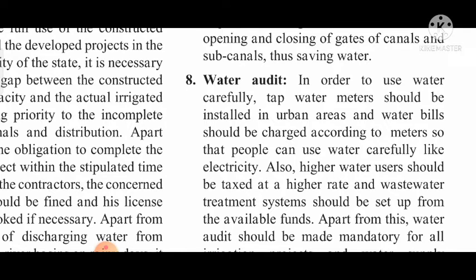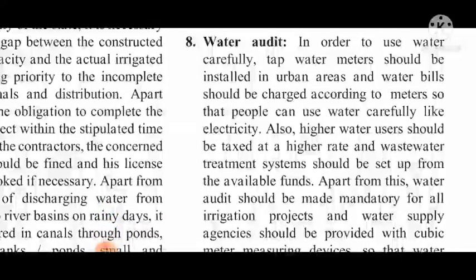Next point. Water bills should be charged according to meters so that people can use water carefully like electricity. And students, let it be informed to you that this process is running in foreign countries. Foreign countries are more sensitive in prevention of water. This is why they have installed water meters, and all the taps have water meters.